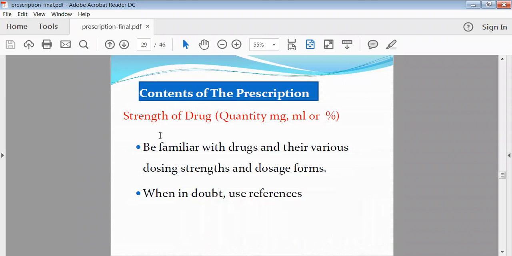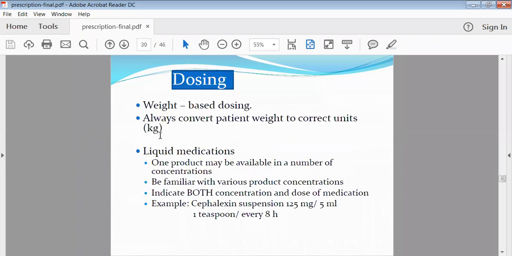So a better way is that the dose should be written directly in milligrams, and should not be mentioned as a percentage. Then dosing should be proper; according to the weight, the dose should be decided by your pharmacist as well as by your physician.